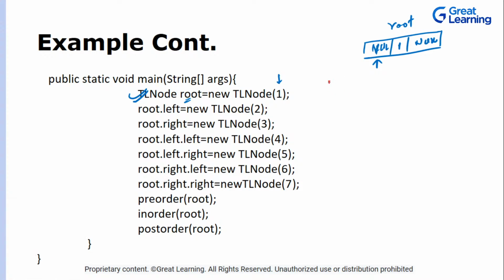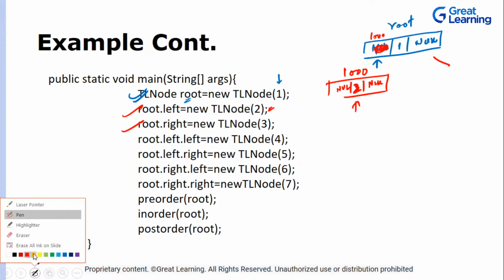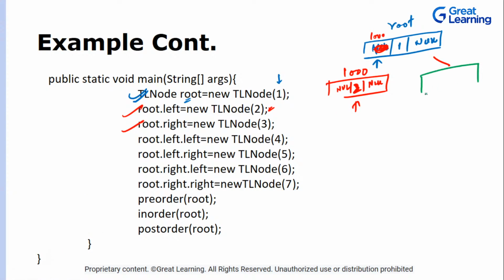What is the reference? We created one node with the data part as 3, and the left and right are null, and whatever was the reference of this node is stored over here. Let's suppose it is a hexadecimal number. For simplicity, I am taking this as 1000, so 1000 is over here. Similarly, we do the same for right as well, storing the value 3 with null left and right, and let's suppose the reference is 2000, and that 2000 reference is stored over here.